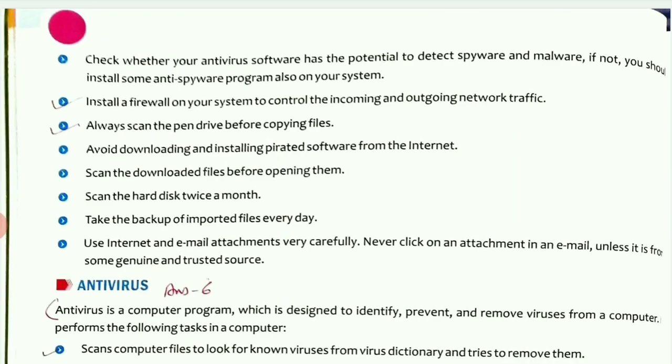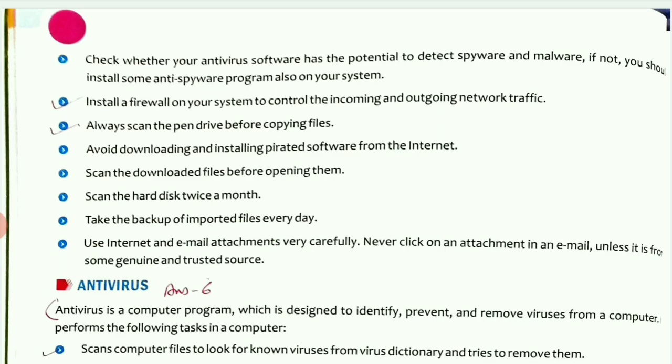Just leave the first point there. It is check whether your antivirus software has the potential. Just leave this point, no need to write it. You have to write the first point from the previous page, and the second point is install a firewall on your system to control the incoming and outgoing network traffic. And the third point you have to write is always scan the pen drive before copying files. So this is your answer 5.